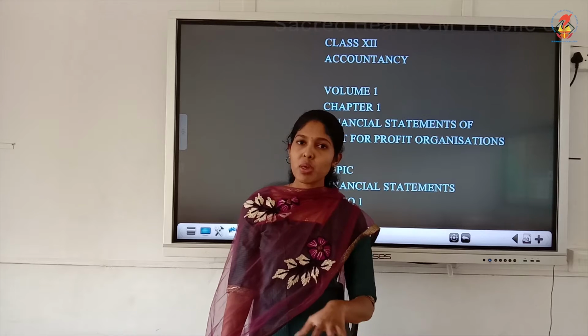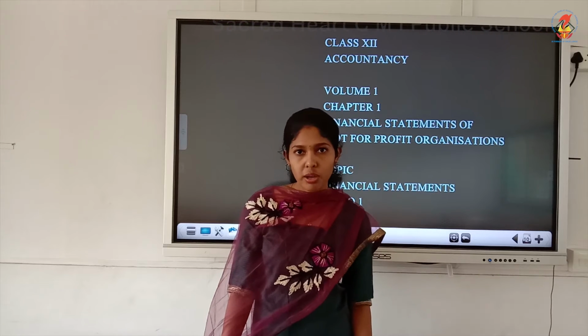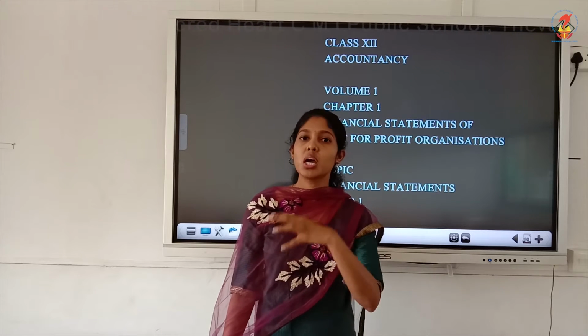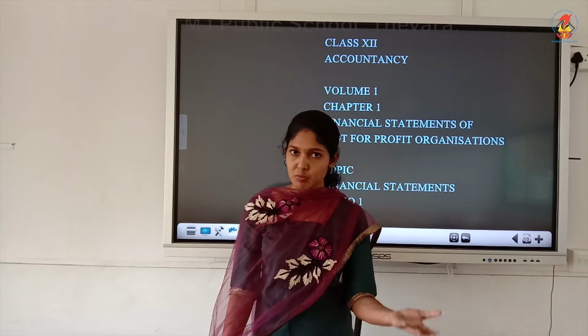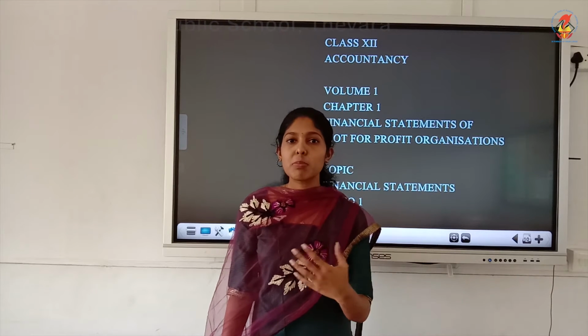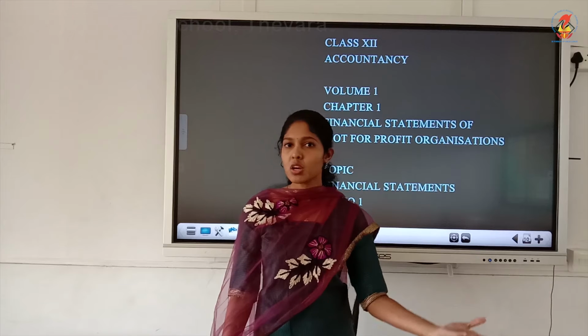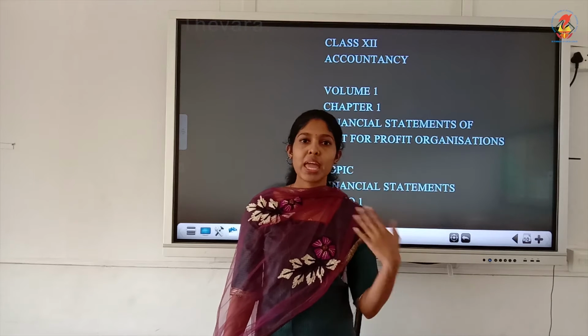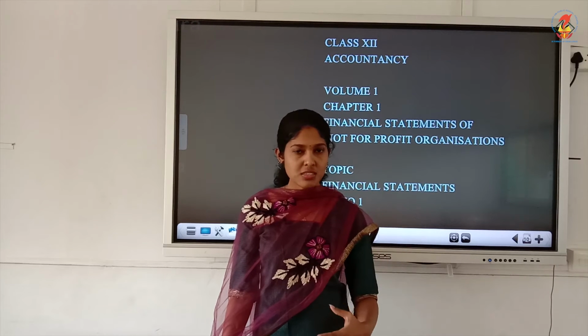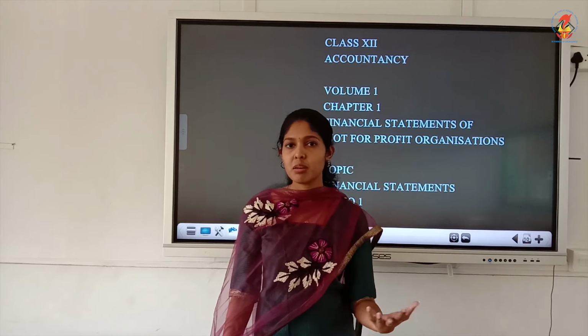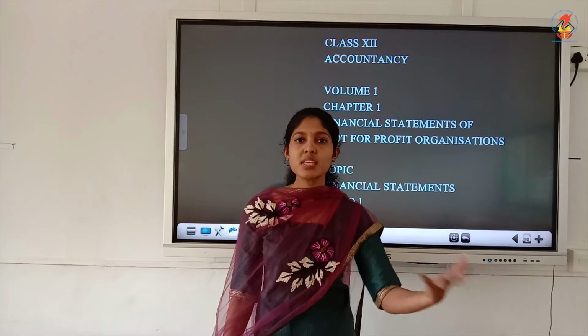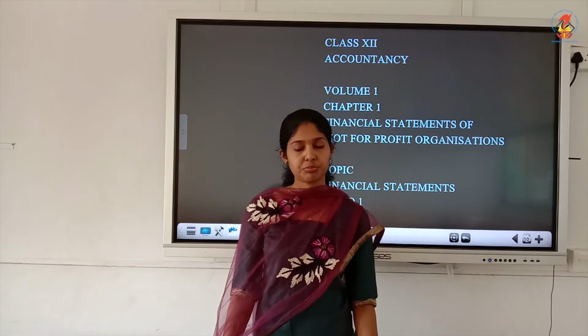So members will voluntarily contribute to the organization. I mean, they will contribute funds to the organization, donations would be there, subscriptions would be there. All these would be the income of NPOs, because we are not making any profit. So for the existence, the donations received from members, the funds received, the grants received from government or any other institutions, all these will be their income.